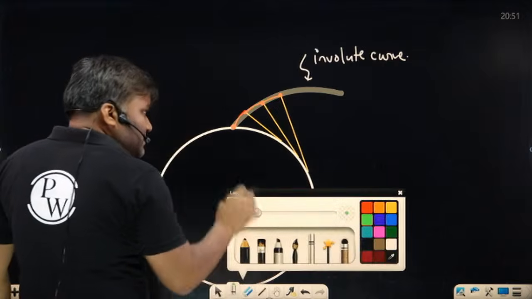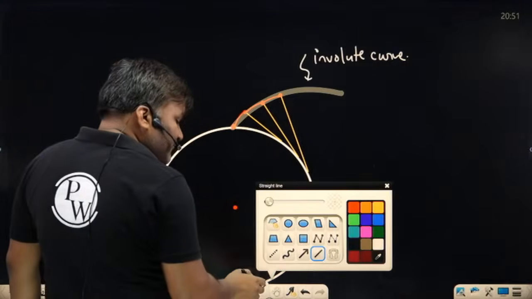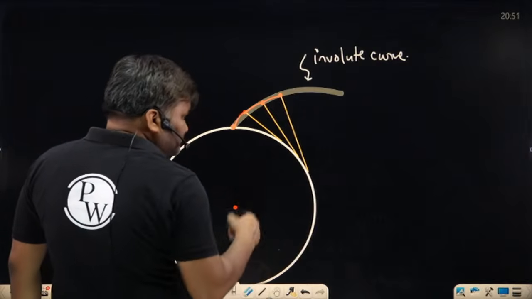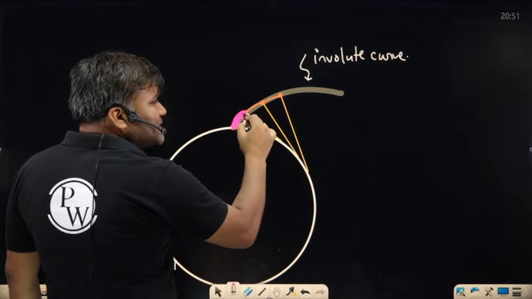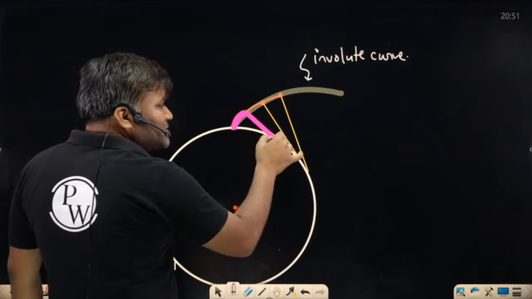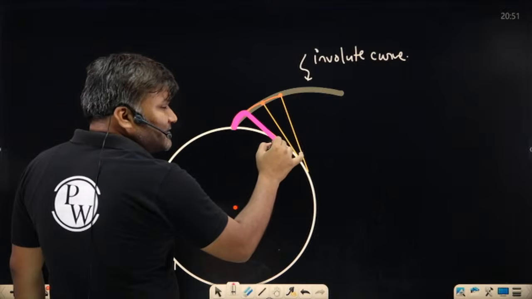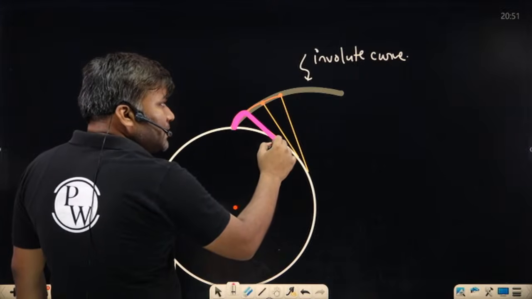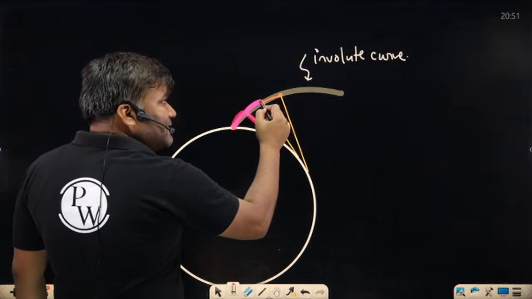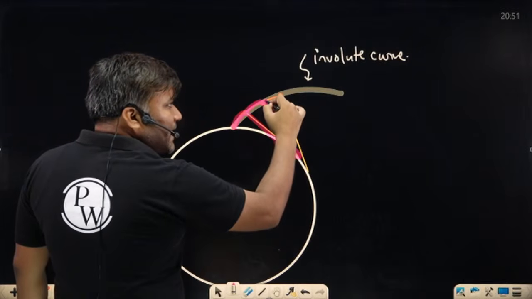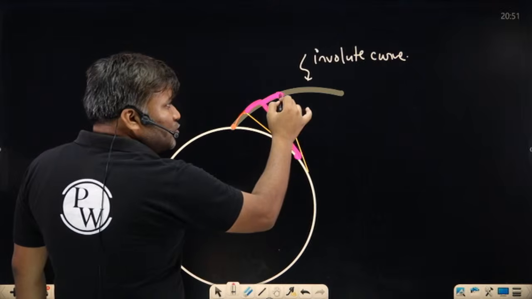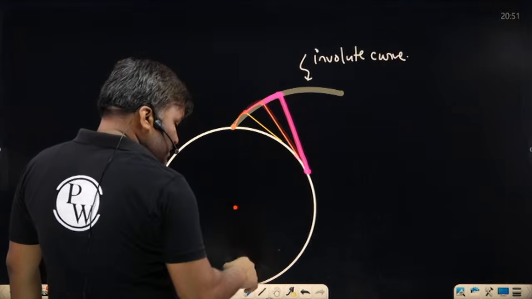Okay, sir, by looking at this curve, I am getting a feeling that this is the circle type curve, a small circular arc whose radius looks like this, which has its center here. Now I have drawn another circular arc whose radius is this, having center at this point. Another circular arc you have drawn whose radius is this, center at this point.